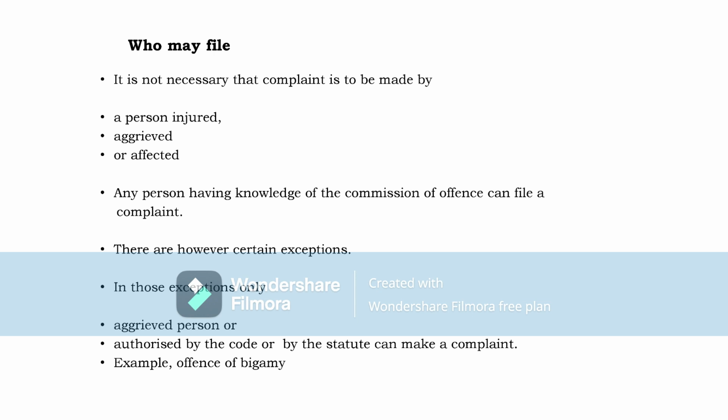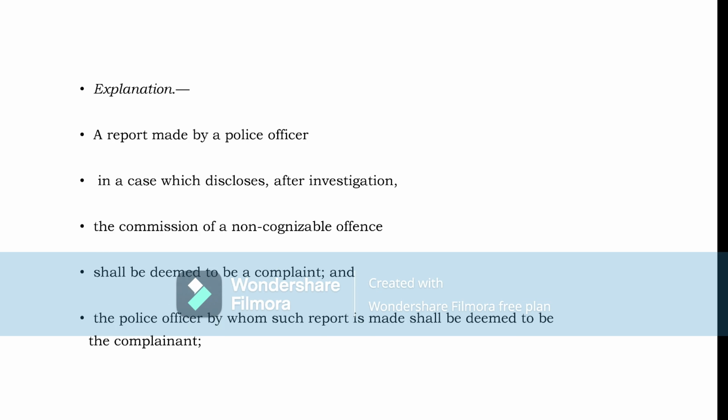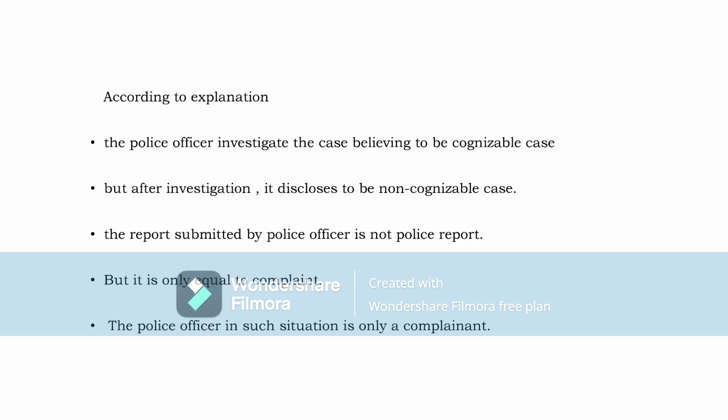Not necessarily a person injured, affected or aggrieved. There is one explanation under this section. What does the explanation say? A report made by a police officer in a case which discloses, after investigation, the commission of a non-cognizable offence shall be deemed to be a complaint, and the police officer by whom such report is made shall be deemed to be the complainant. So this is the explanation.